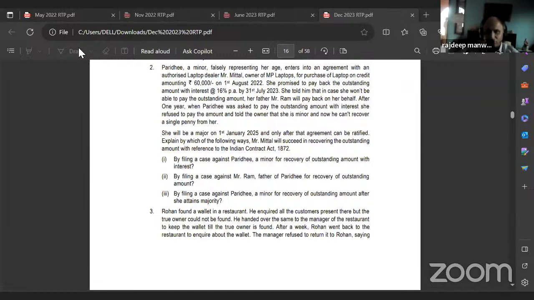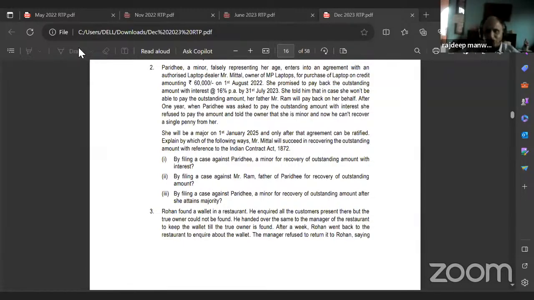So now look at the sub-questions. By filing a case against Paridhi, a minor, for recovery of the outstanding amount with interest. By filing a case against Mr. Ram, father of Paridhi, for recovery of the outstanding amount. By filing a case against Paridhi, a minor, for recovery of the outstanding amount after she attains majority.